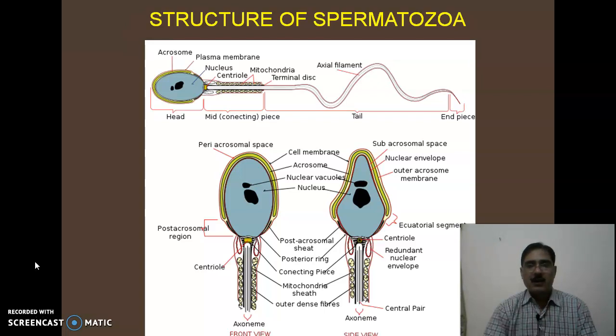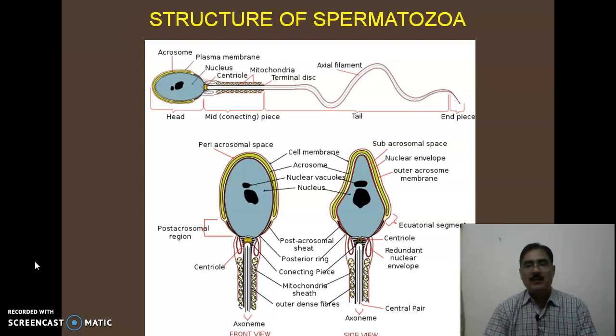In the middle piece are present two centrioles. The proximal centriole is generally found embedded in the depression, the distal depression of the head region. The distal centriole is present just behind it. The middle portion consists of a large number of mitochondria, and in some cases a mitochondrial spiral is also present.